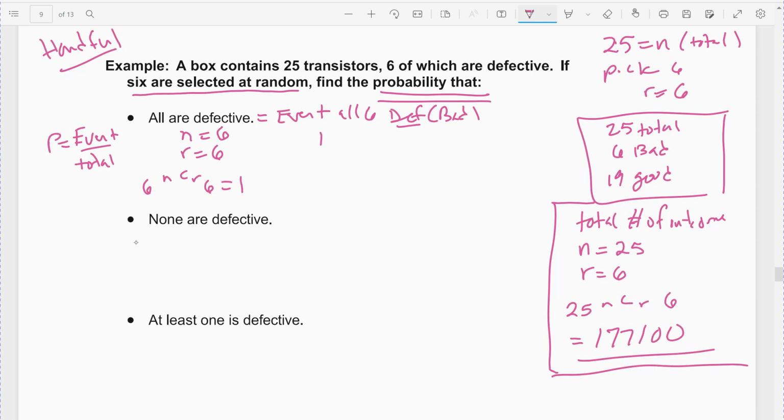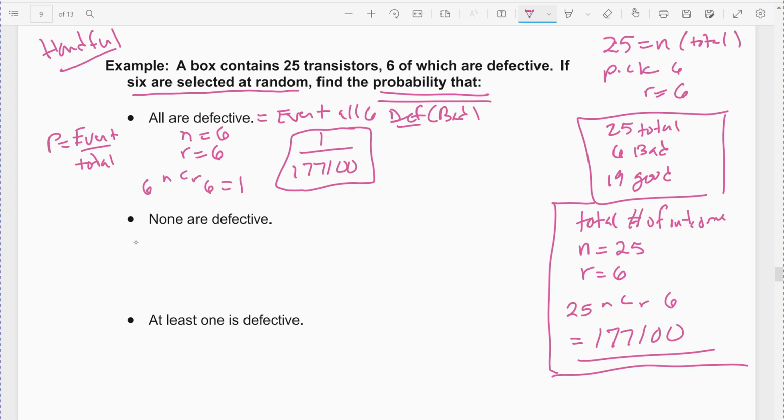And so this would be 1 over our total, 177100, which again is a really small number. I'm just going to leave it as 1 over our total.